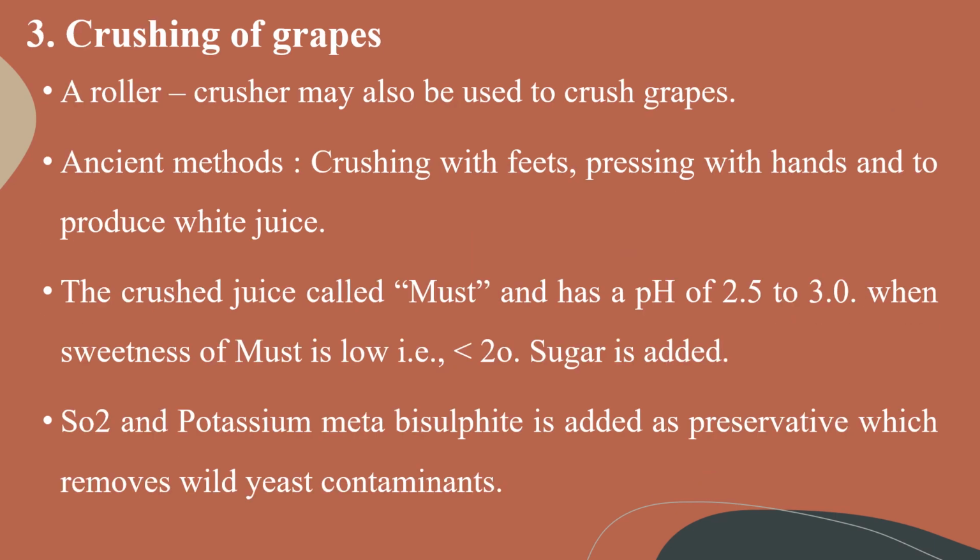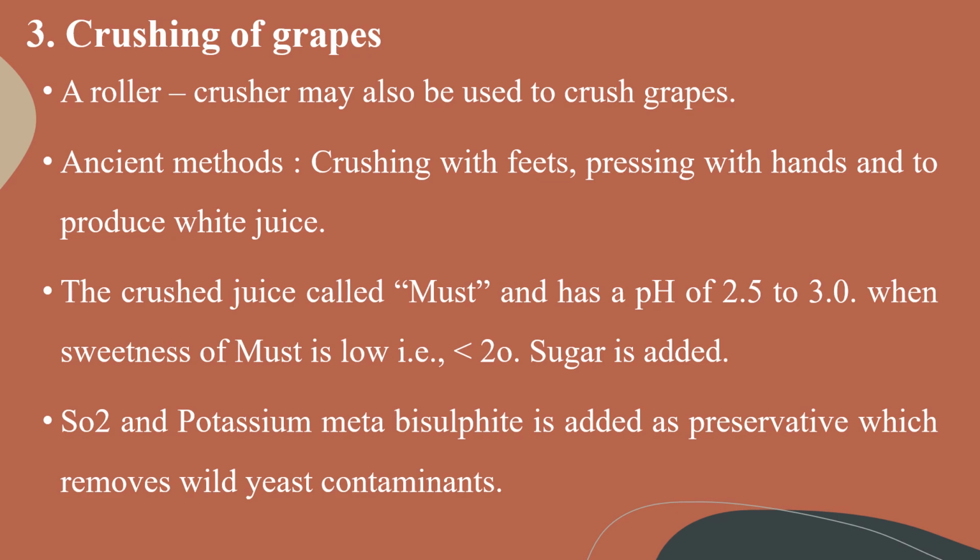The next process is crushing of grapes. A roller crusher may also be used to crush the grapes. In ancient methods, people used their feet and pressed with hands to produce the white juice present in the grapes. The crushed juice, which is called must, has a pH of 2.5 to 3.